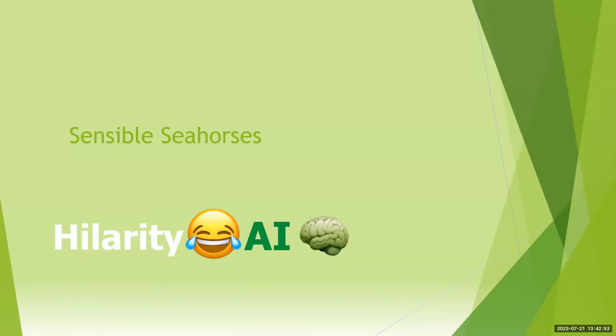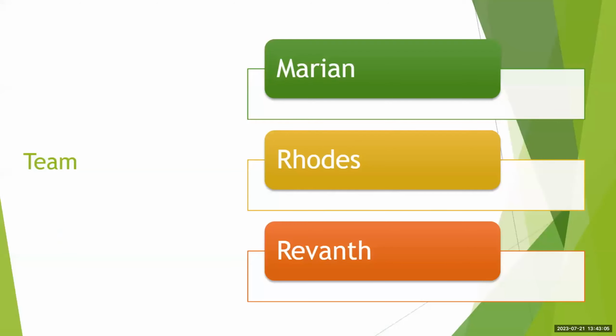Hello, we are the Sensible Seahorses, and our project is called HilarityAI, an AI that is specifically designed to generate jokes. The team that made this consists of me, Marian, Rhodes, and Revanth.